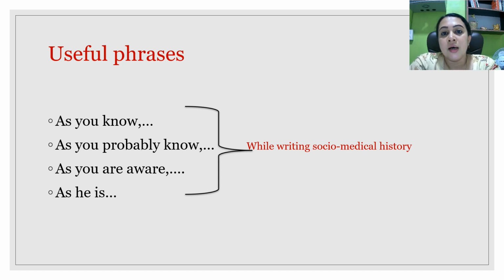For example, if the patient was taken from a retirement or rehab center, when you are writing a discharge letter, the first body paragraph can start like, "As you are aware, Mr. X was admitted following a fall," or "As you are aware, Mr. X has a habit of..." whatever it is. These kinds of phrases can be used when you are writing about something which the reader already knows.